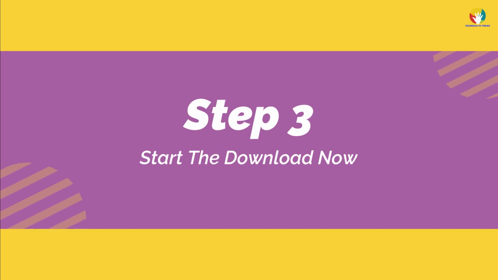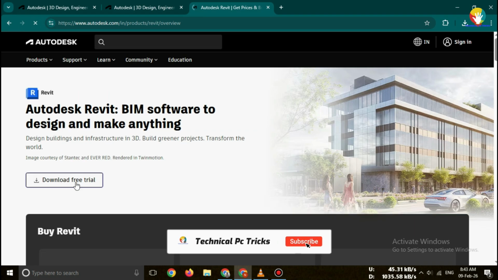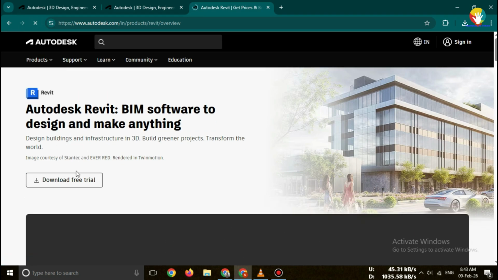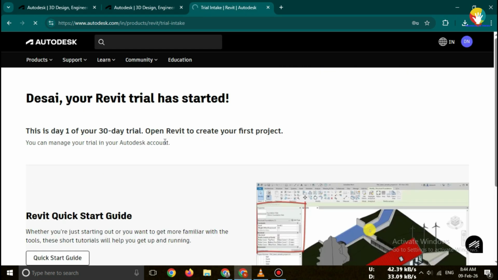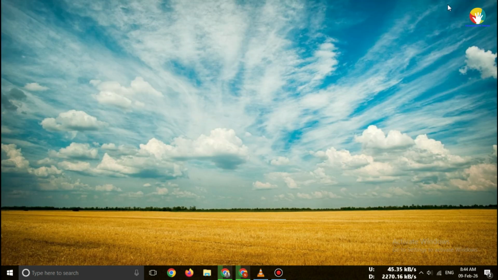Step 3. Start the download. Now, after verification, select Revit. Choose Windows version. Click Install/Download. File size is large, so use stable internet. So that's how you can download Revit Student version officially.